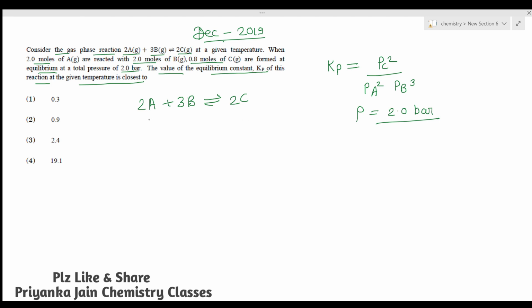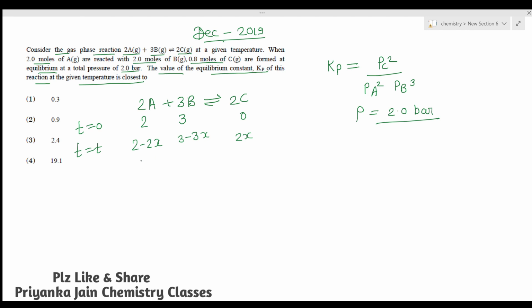Now, you have been given the reaction 2A plus 3B is forming 2C. It means 2 moles of A are reacting with 3 moles of B, and in this way they are reacting. When the time is 0, this will be 0. Suppose the time is now t. After some time, what is happening when we are seeing the reaction at equilibrium? Here 2x amount of C is formed. 2x amount of C will be formed here, right? And here the amount will now be 2 minus 2x and this will be equal to 3 minus 3x.